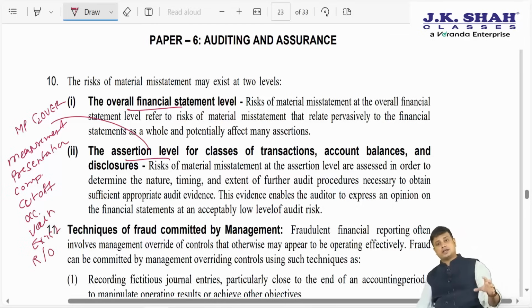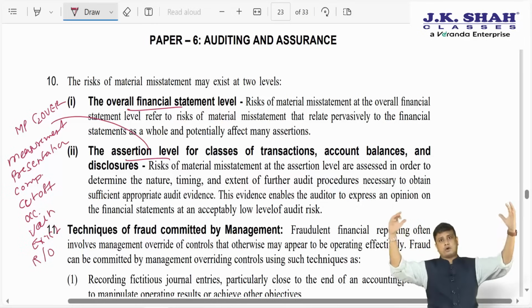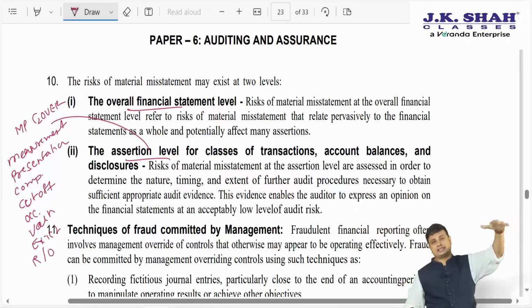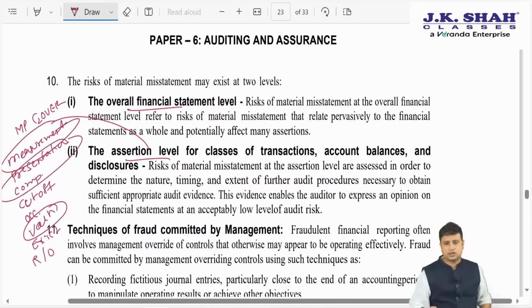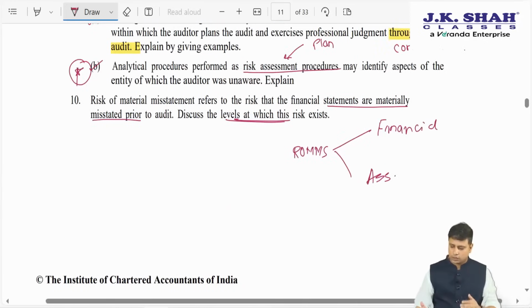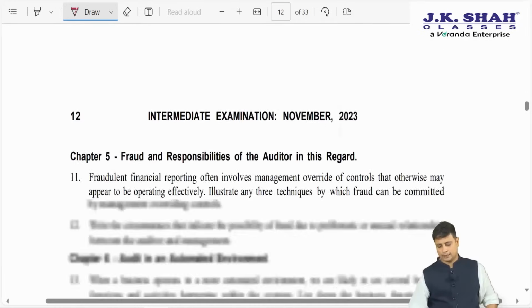So when we say financial statement level, we think of a lot of things at the financial statement level. When we talk about assertion level, for example, we are worried about the valuation or the measurement or the presentation, this is called risk at the assertion level. So risk will be at 2 levels, one is at the financial statement level or the assertion level.